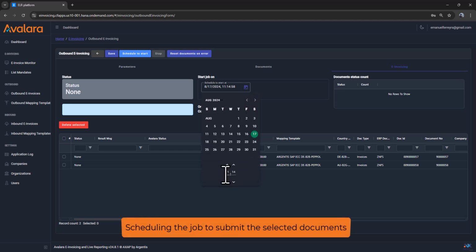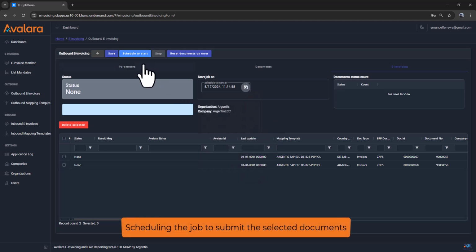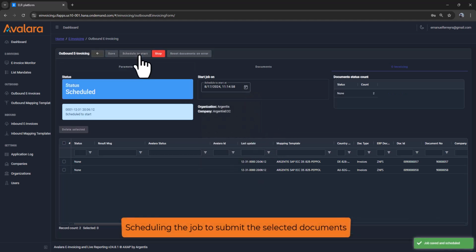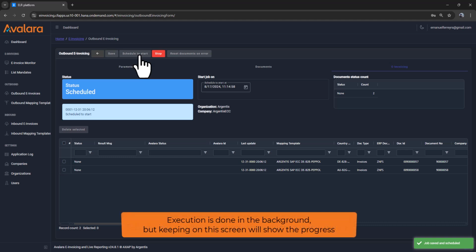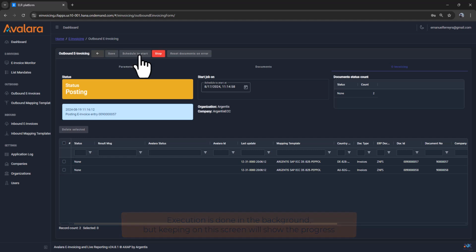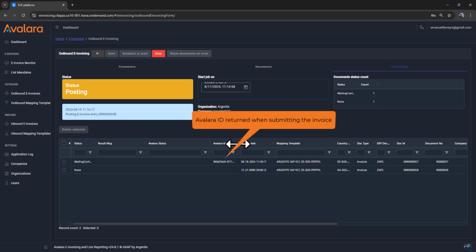We can now schedule the job for execution, setting the desired start date and time. Once scheduled, the job status changes. The execution is performed by an asynchronous connector process, in the background. There is no need to keep on this screen at all. But if we stay, we can see the process updates.